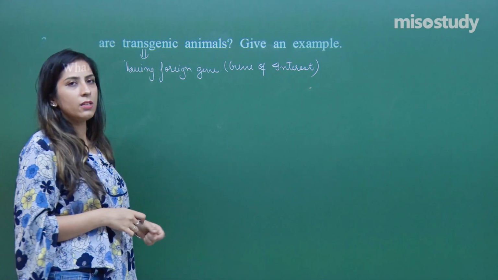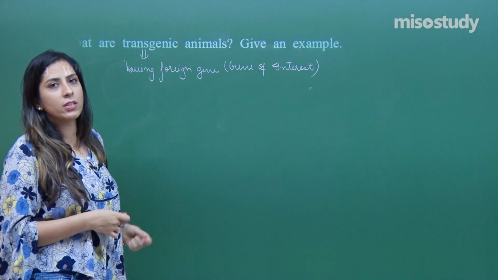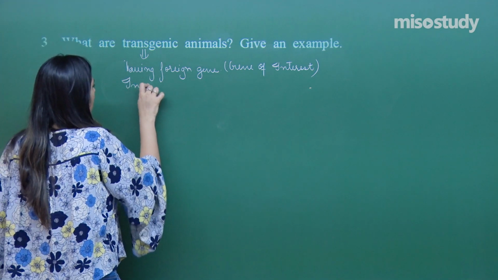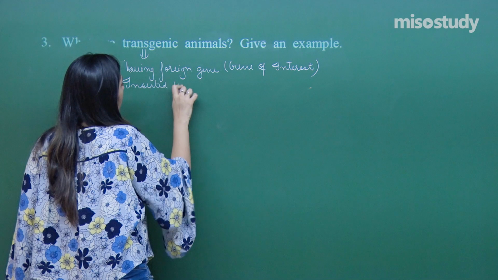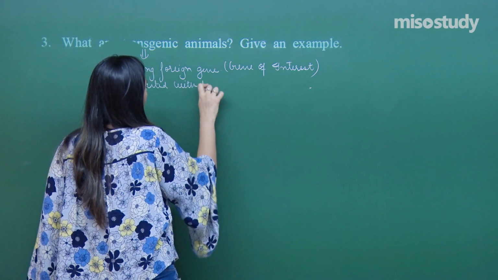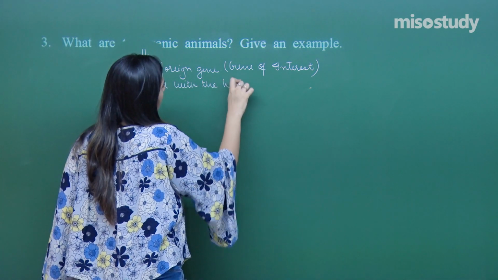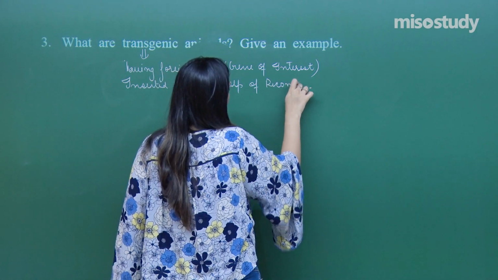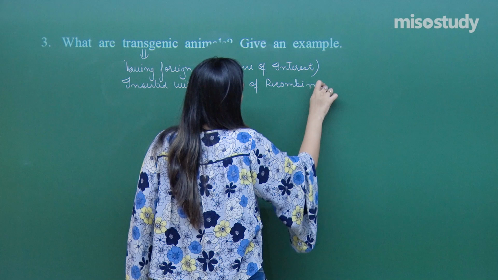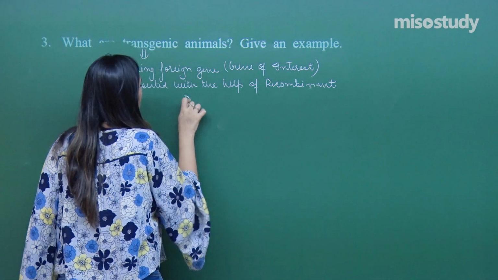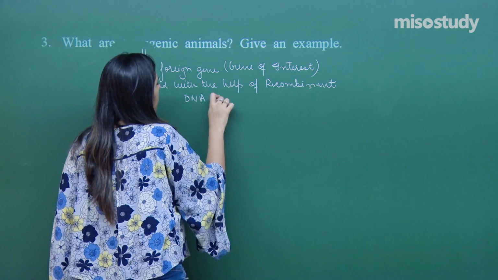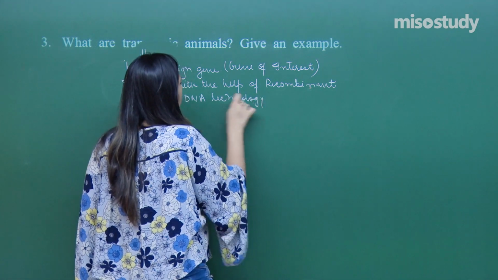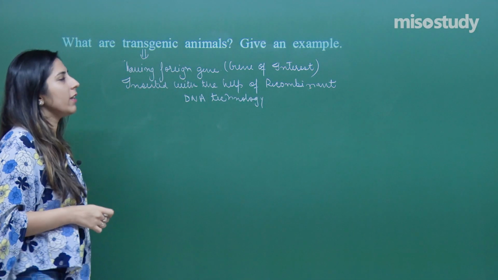How is it inserted? With the help of genetic engineering or recombinant DNA technology. Now, give an example.